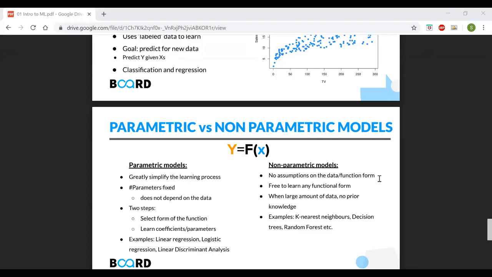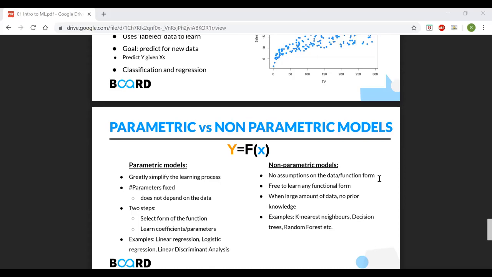But say we have got new data, and the outcome of the decision of the model is dependent upon the data that is present at this point of time. That is a non-parametric model, because it doesn't have any parameters. It is just looking at the data that is present at this point of time and making a decision based on that. K-nearest neighbors is one very famous algorithm known for being non-parametric. When you learn about it, you will know it is actually dependent upon the data present at that point of time. So it doesn't have any learning actually. By learning, I mean it doesn't have any parameters.